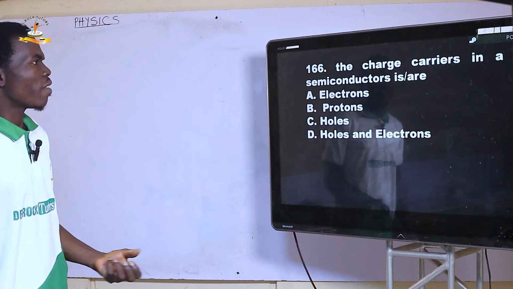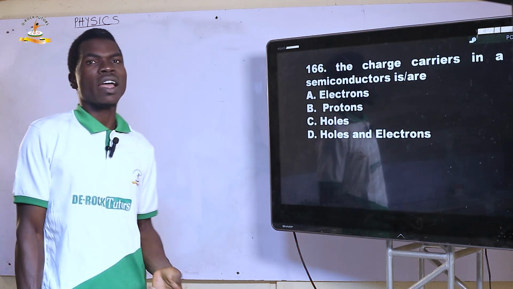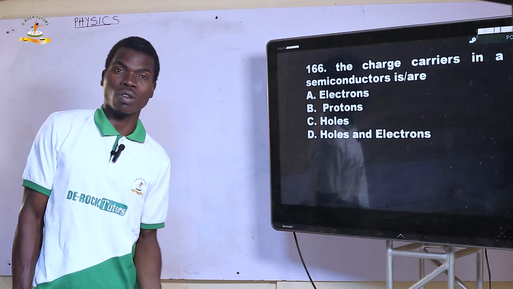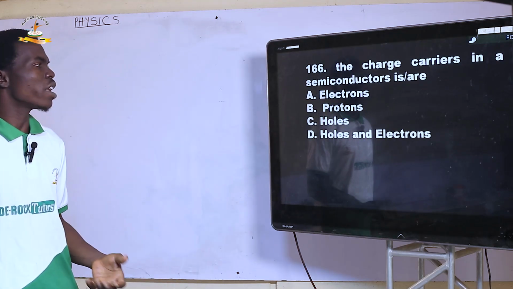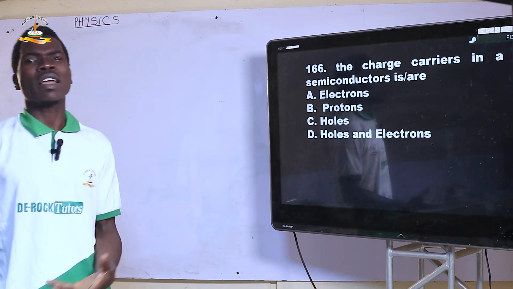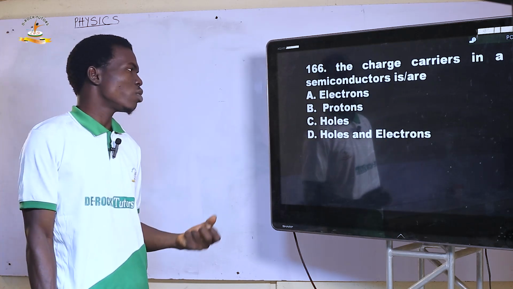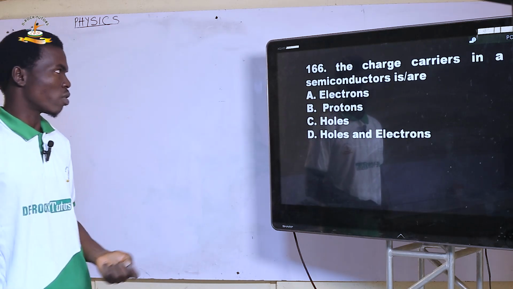166. The charge carriers in a semiconductor are holes and electrons, or we call them free electrons. It's either we call them electrons or free electrons. So it's holes and free electrons. Next.